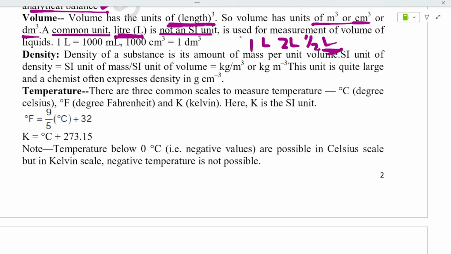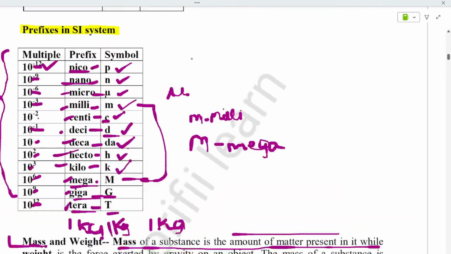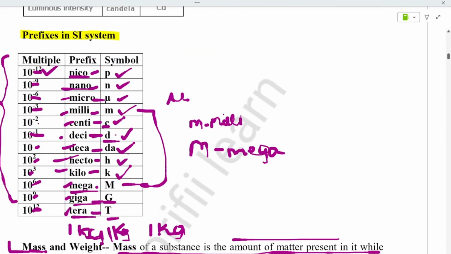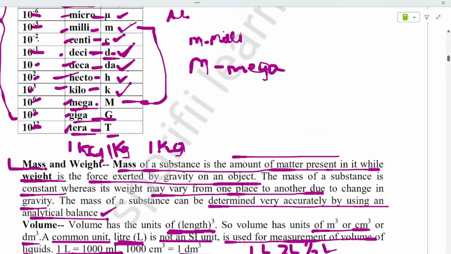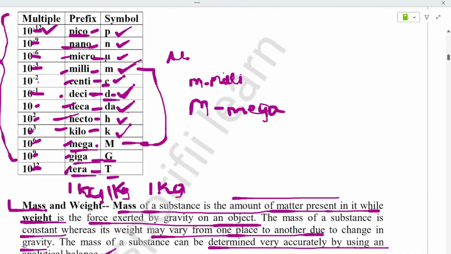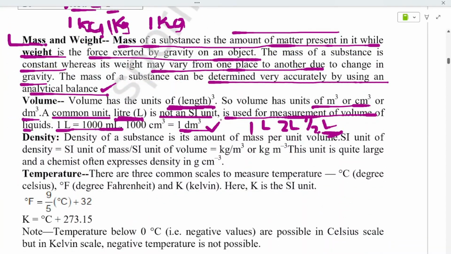See, liter is not in the SI unit system. Okay. That is the standard international unit. It is used to measure the volume. Okay, just it is used to measure, it is not the SI unit, that you have to remember. If you take dm cube, 1 liter is equal to 1000 ml, and 1000 centimeter cube is equal to 1 dm cube. You can see here it is deci. You can observe all the symbols here, small d is deci. M also is given here, it is milli. Okay, you can read it like that.